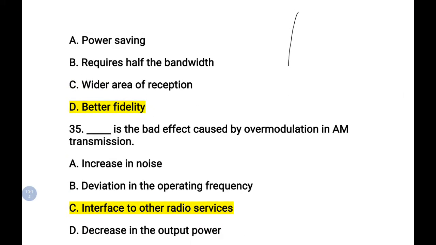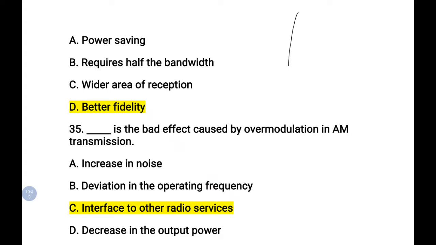And next is: which is the bad effect caused by over modulation in AM transmission? These are all general questions. We know the three kinds of modulation: under modulation, critical modulation, over modulation. The bad effect caused by over modulation is interference to other radio services.